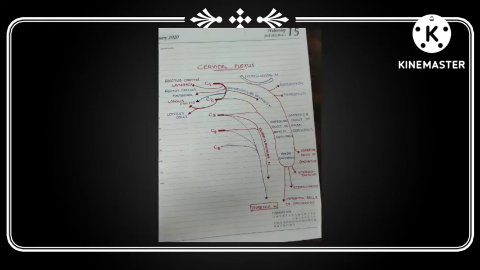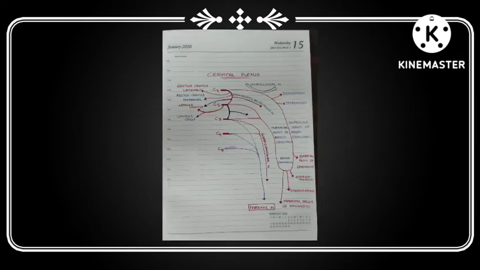The ventral rami of C2 gives a branch that divides into two and supplies two muscles. They are longus capitis muscle and longus colli muscle. Those nerves which supply these two muscles are nerve to longus capitis and nerve to longus colli.